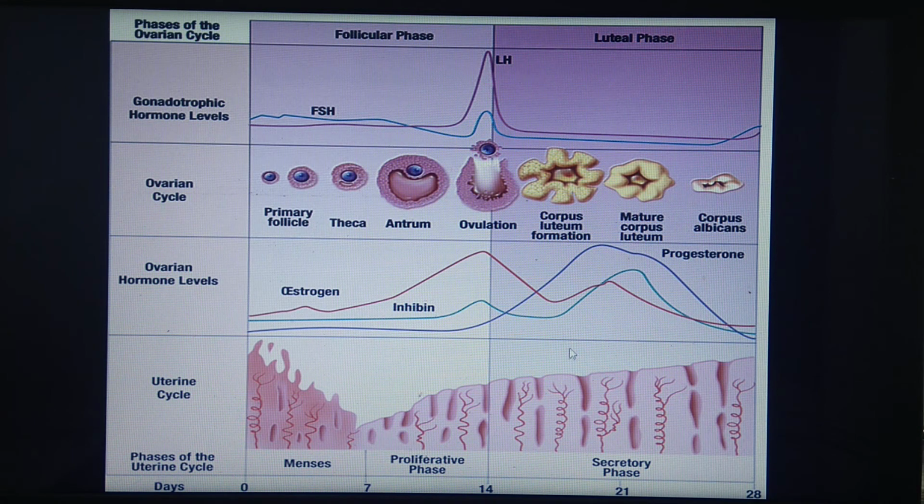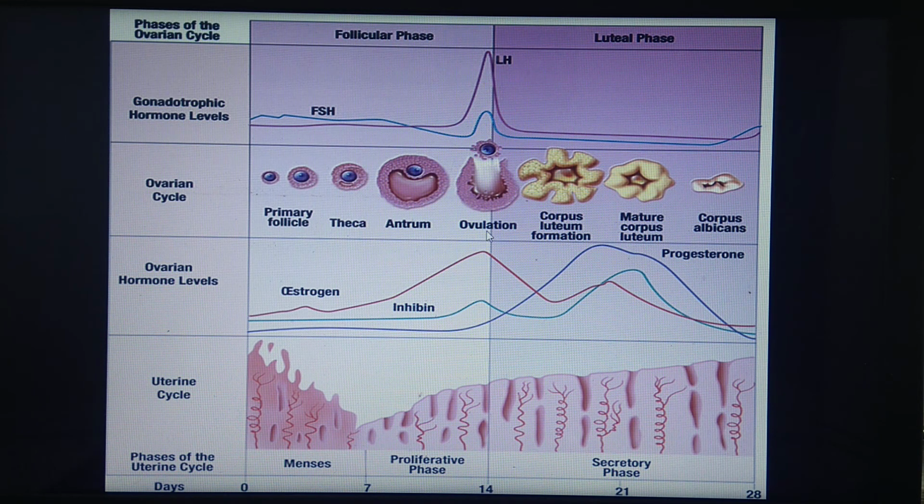And second condition, if this ovum is not fertilized, then corpus luteum degenerates to form corpus albicans. Once the corpus albicans is formed, level of progesterone falls down, and if the level of progesterone falls down, cycle will again restart with menses. So this menstrual phase will be followed by follicular phase, then there will be ovulatory phase, and then the luteal phase or secretory phase will be there.